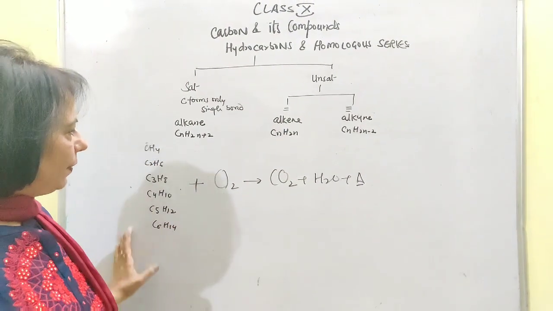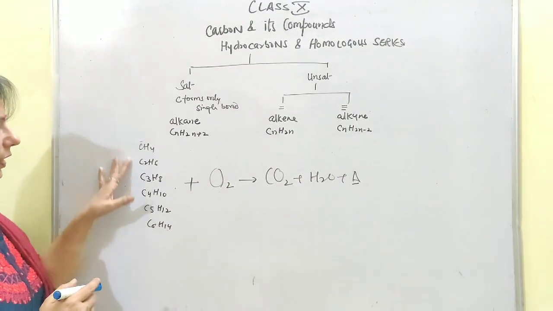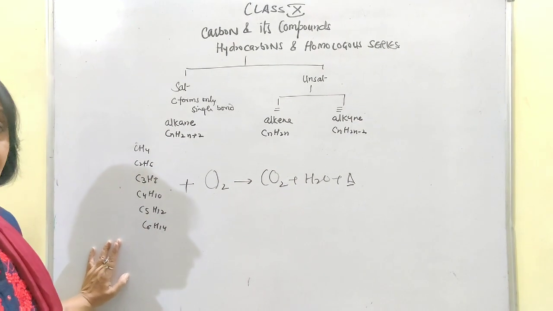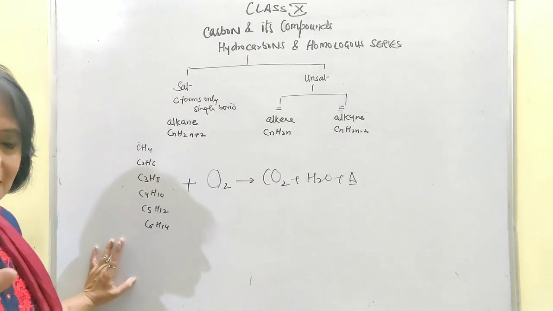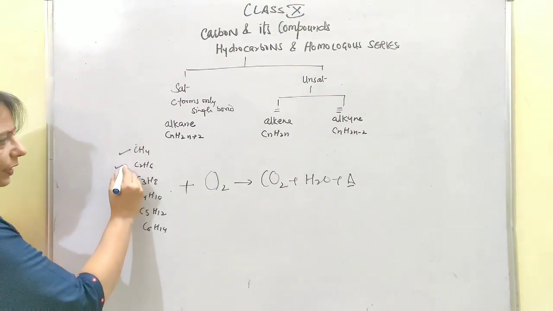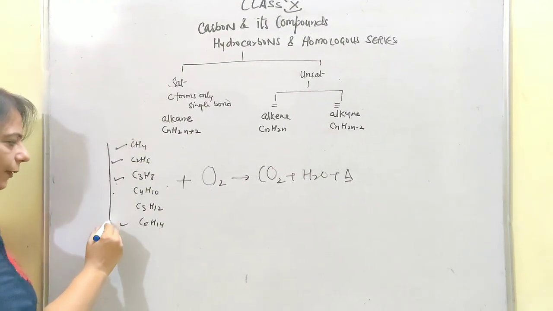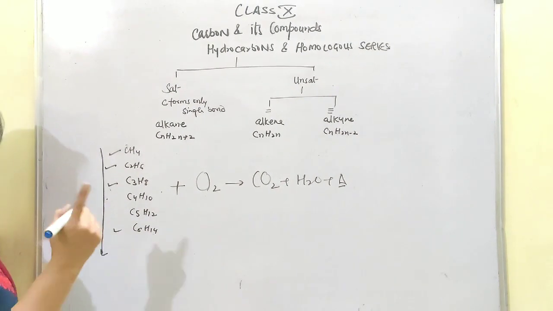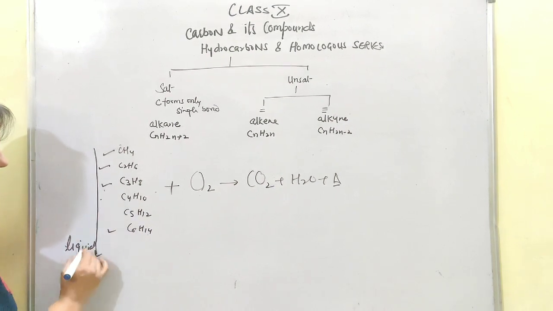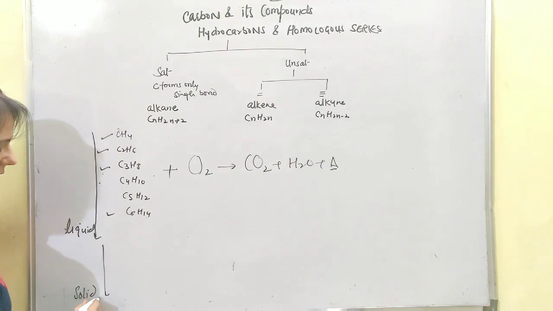Okay, so that means the chemical property is going to be the same. But what about the physical properties? Most of these hydrocarbons exist in the gaseous form, specifically those with low or lesser molecular masses. Here you can see methane exists in the gaseous form, and so do ethane, butane, pentane, hexane. As the molecular mass keeps on increasing, you will find the liquid hydrocarbons. And with further rise in the molecular mass, you will find the solid hydrocarbons.